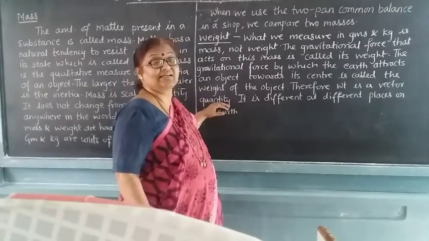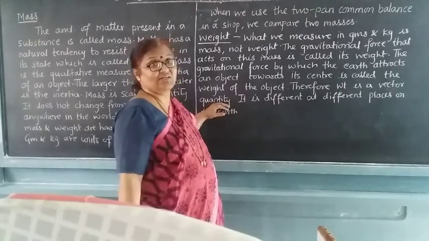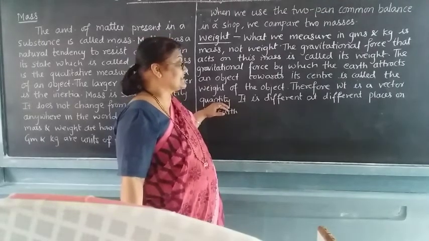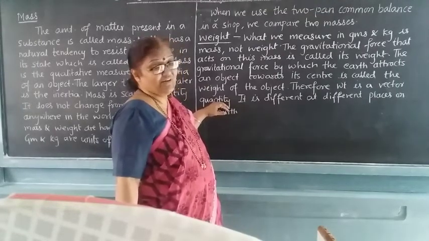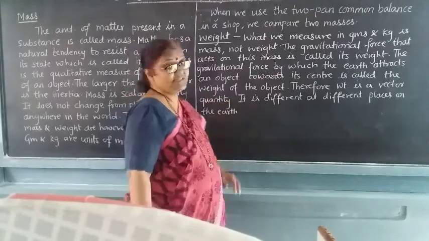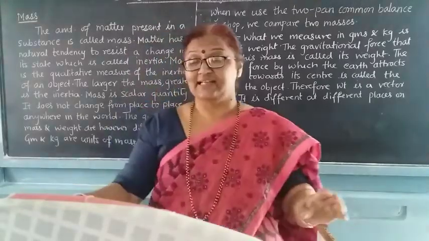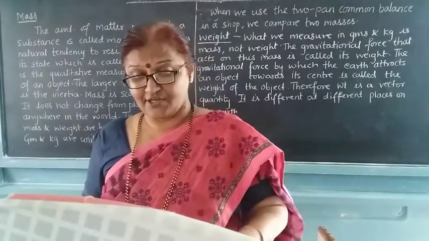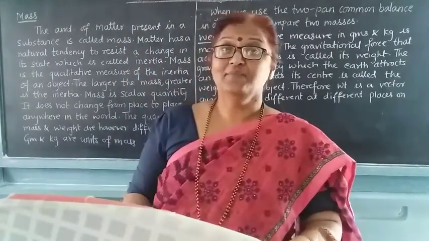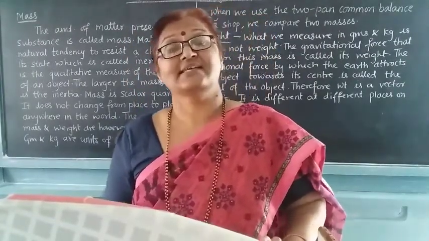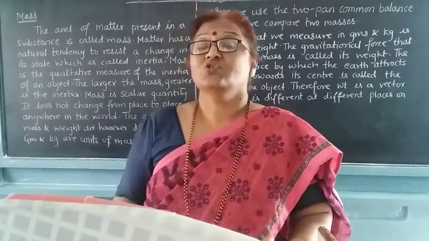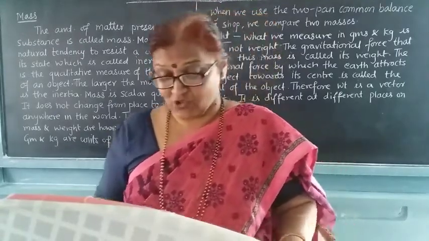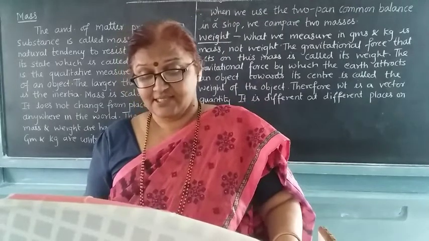Therefore, weight is nothing but a vector quantity. That means it changes from place to place. Therefore, it is different at different places on the earth. Therefore, we call it a vector quantity. Now, I am always telling you about scalar and vector quantity. So, what are these scalar and vector quantities? First, we will see the scalar quantity.